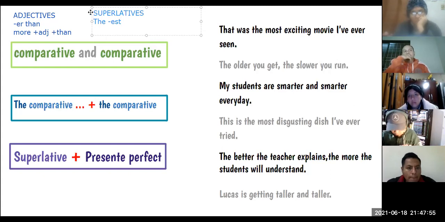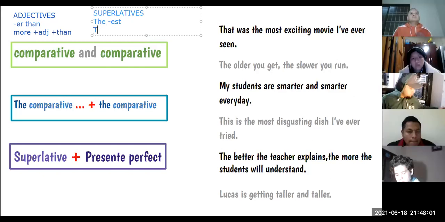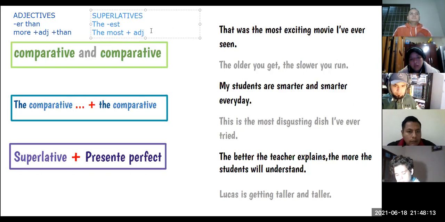And what about the long adjectives? The most, and an adjective, right? So these are the basic rules for superlatives and adjectives, okay?